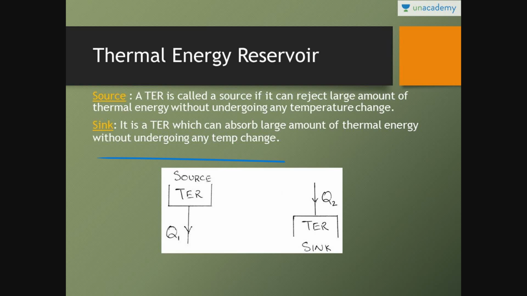There are two thermal energy reservoirs, one is source and one is sink. For example, the sun is a thermal energy reservoir and it is giving you so much heat, but its temperature is not changing. And atmospheric air is a sink. You are rejecting so much heat to the atmosphere, but its temperature is not changing.